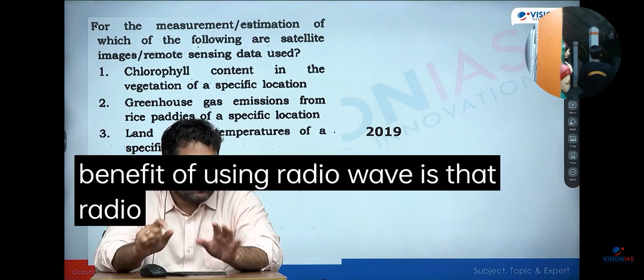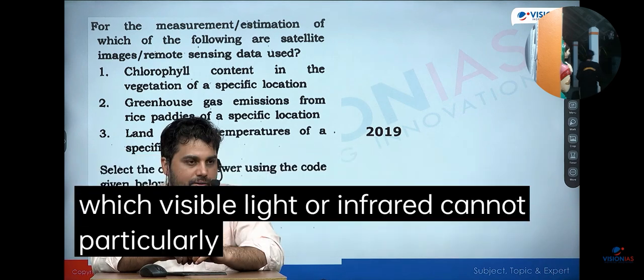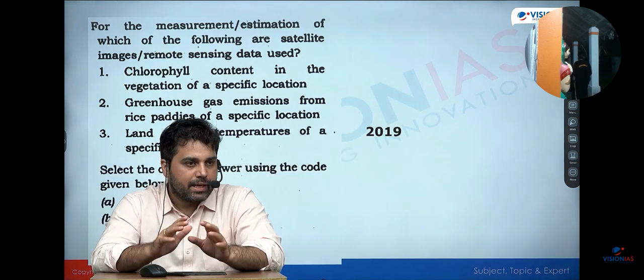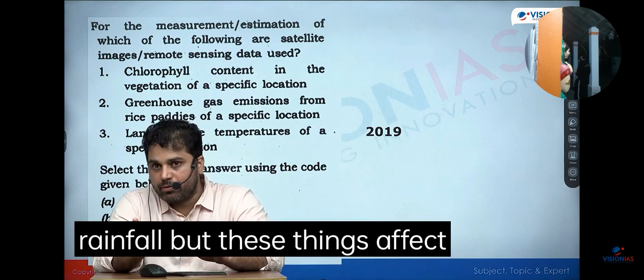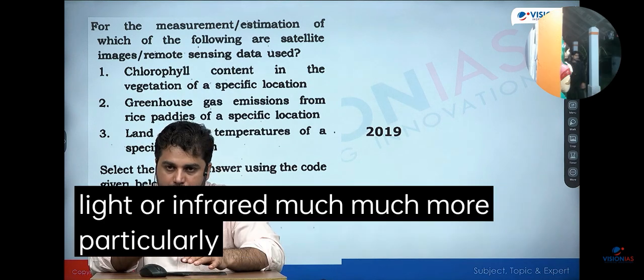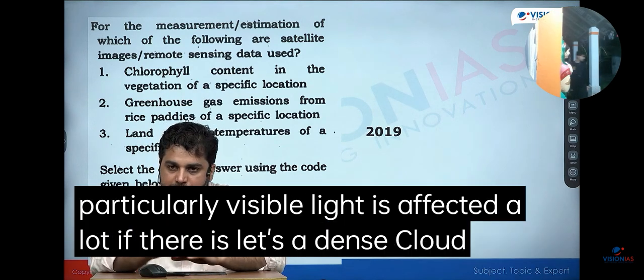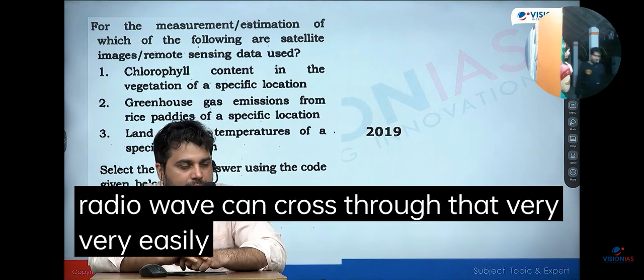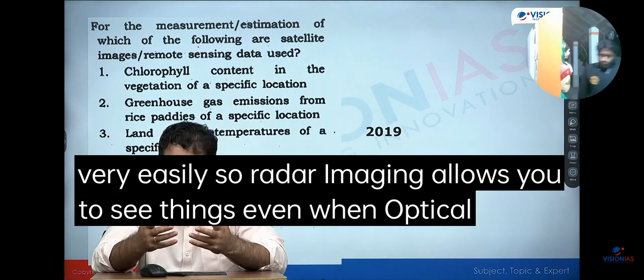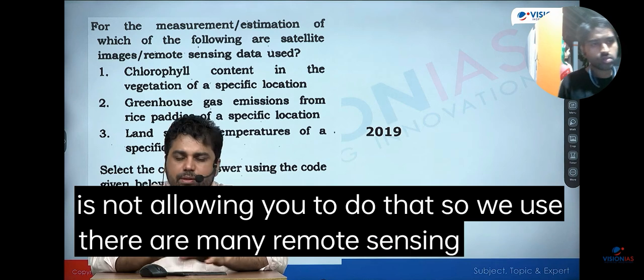And the benefit of using radio wave is that radio wave can cross through many things which visible light or infrared cannot, particularly cloud. So cloud, rainfall, इन चीजों से radio wave को कोई ज़्यादा फर्क नहीं पड़ता. I will not say कोई फर्क नहीं पड़ता, but these things affect visible light or infrared much more. Particularly visible light is affected a lot. If there is, let's say, dense cloud, but radio wave can cross through that very, very easily. So radar imaging allows you to see things even when optical imaging is not allowing you to do that. So there are many remote sensing techniques.